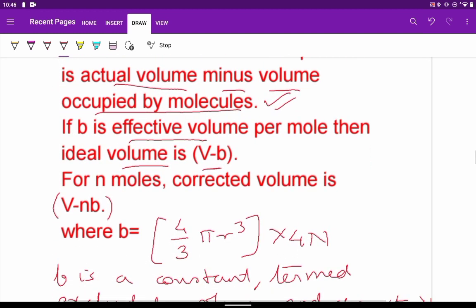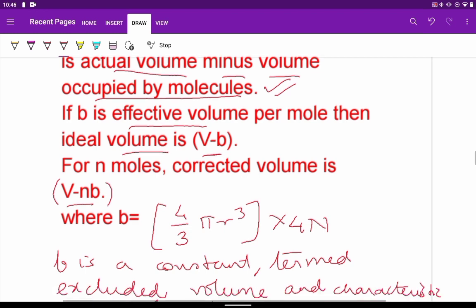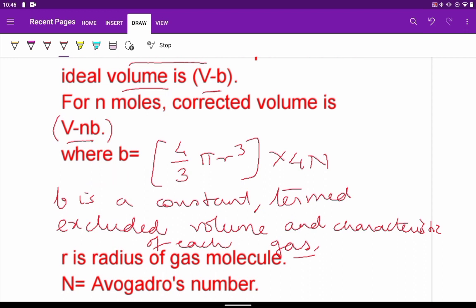If there are n moles, then the corrected volume becomes V minus nb, where b is given as 4 by 3 pi r cube into 4N, where r is the radius of the gas molecule and N is Avogadro's number.